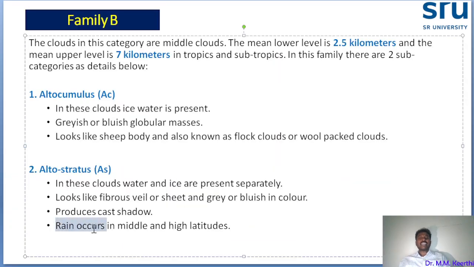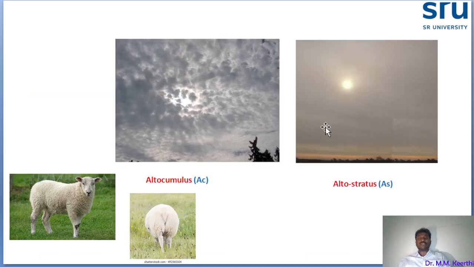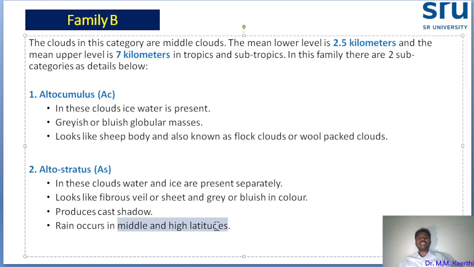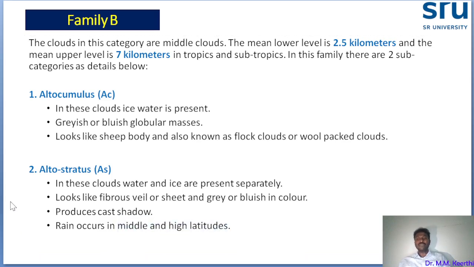Okay, rain occurs in middle and high latitudes. Due to the altostratus cloud, some areas will receive rainfall. Which areas? Middle and high latitude areas will receive rainfall. This comes under family B.